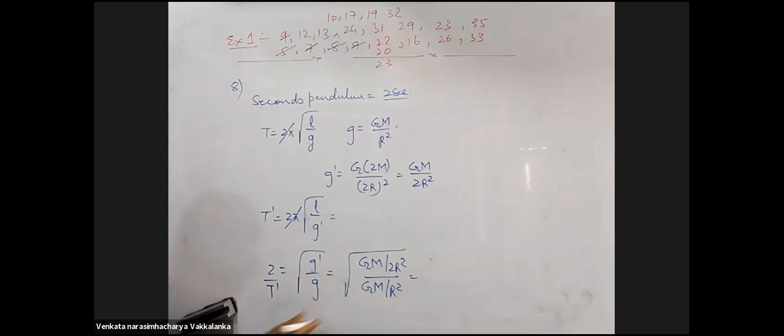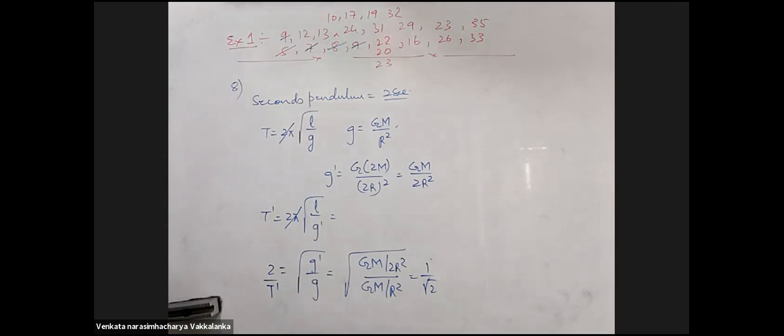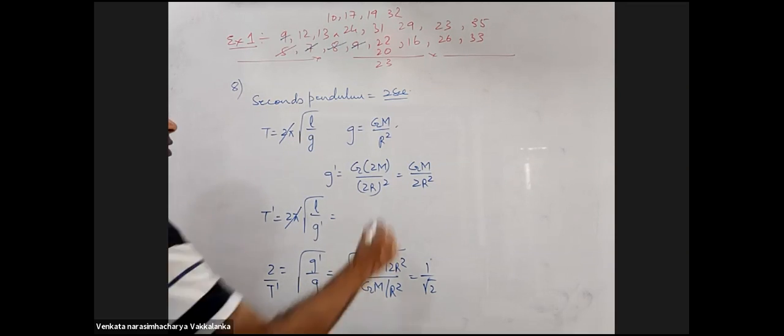So 1 by T dash is equal to 1 by root... My calculation gives T dash as 2 root 2. What is the answer given? It's 2 root 2 only. That's correct. We took the seconds pendulum as 1 second. Yes, sir.